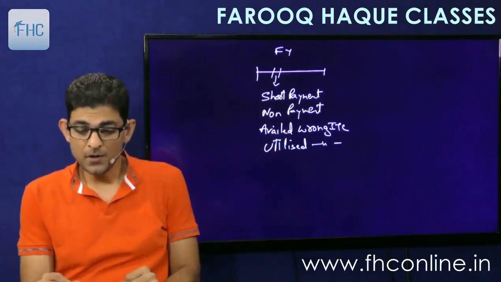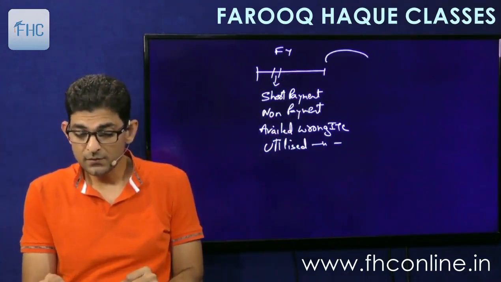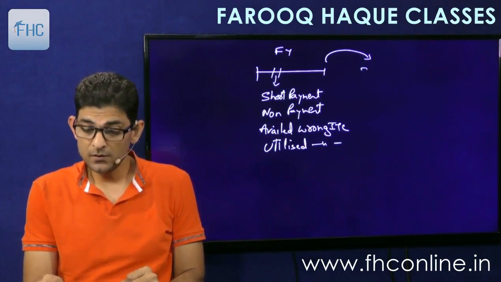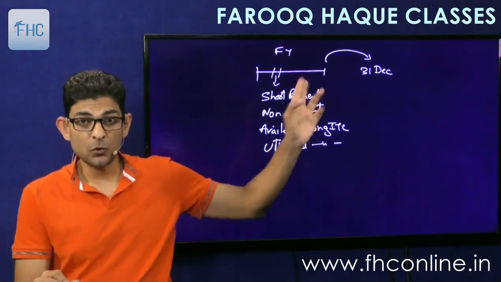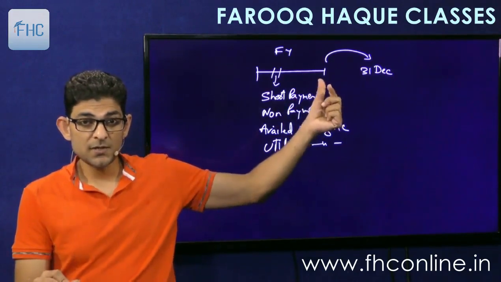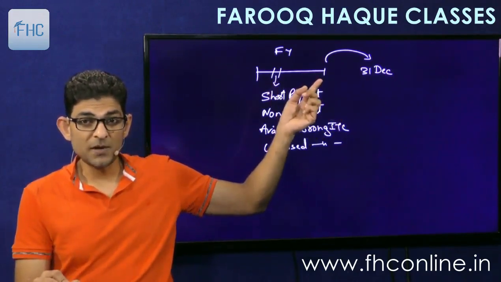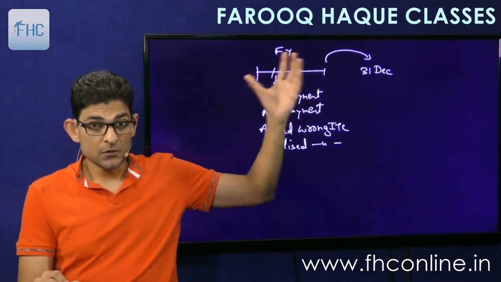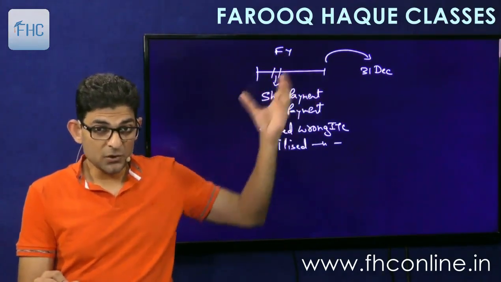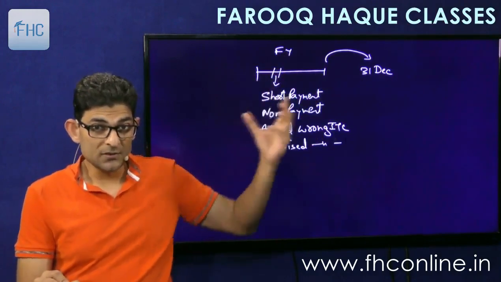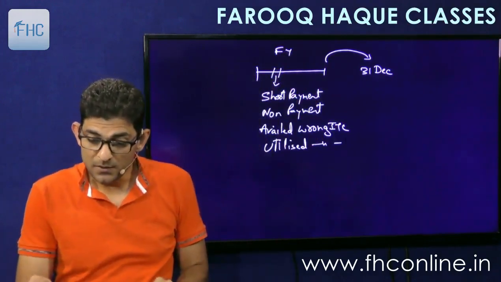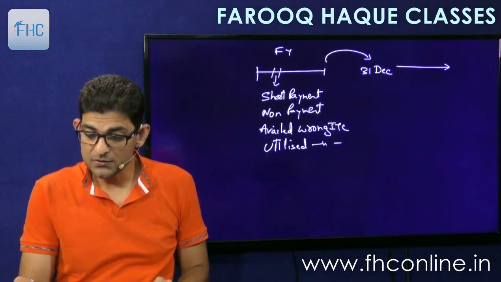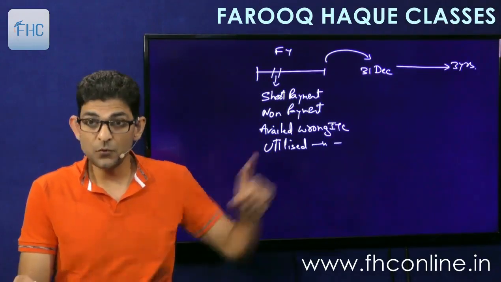Okay. What is the due date for filing the annual return? 31st of December, right? 31st December following the financial year. So this is March. Say if this is 17-18, so this is March 18, so this will be 31st December 18, right? So for recovery of any of these short payments during this financial year, the time limit will be 3 years. 3 years from this due date.